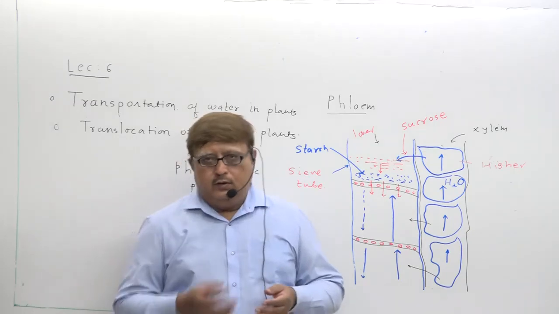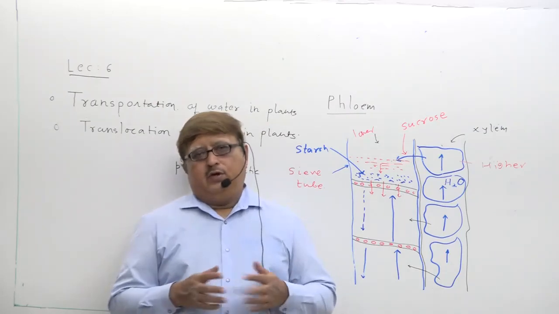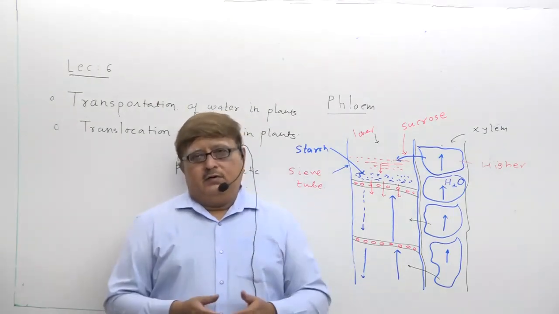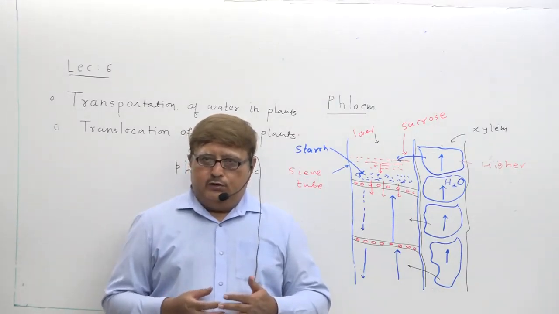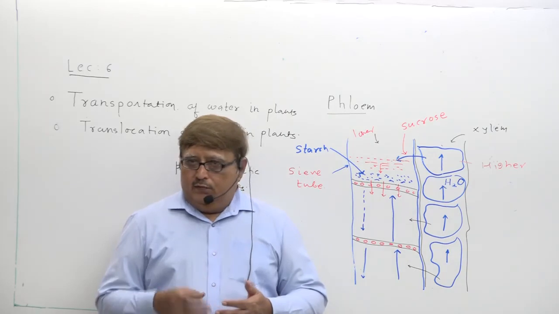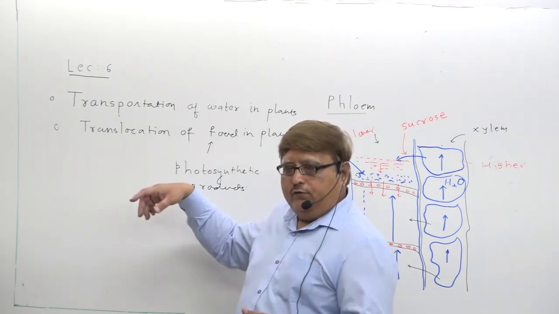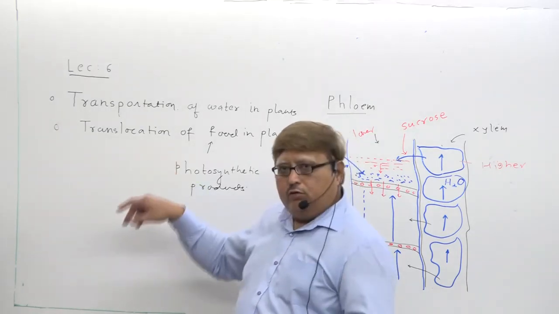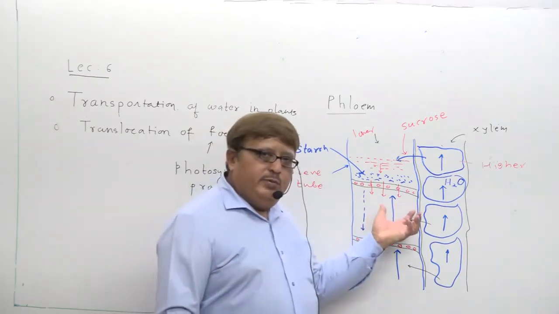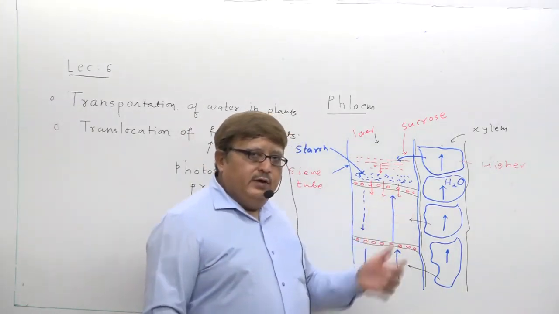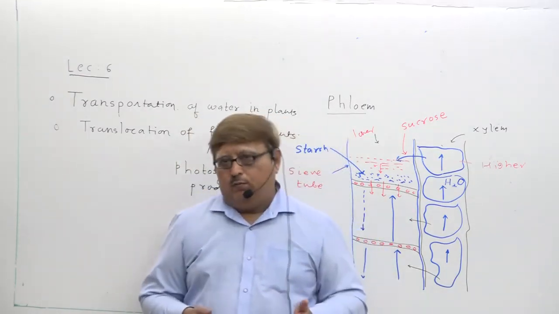So before we end today's lecture, my dear students, two topics have been made clear in our minds. One is the transportation of food, and the other is the transportation of water and minerals. And for transportation of food, which word is used? Translocation. Understand? This can also be asked in the board exam for 3 to 4 marks, because when you explain it in detail, it becomes a good question. So both questions can be asked for 3 or 4 marks.